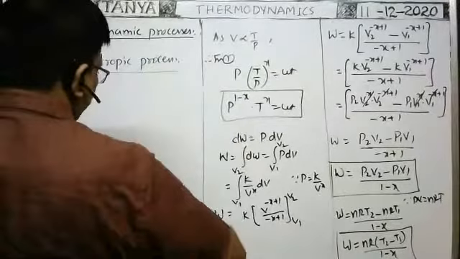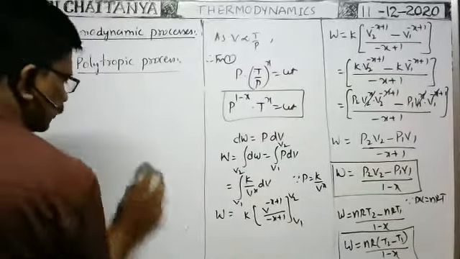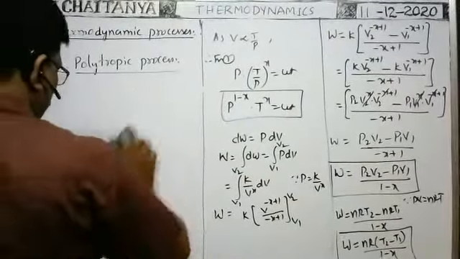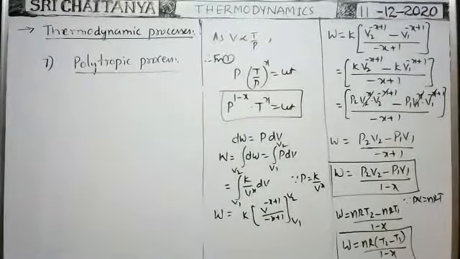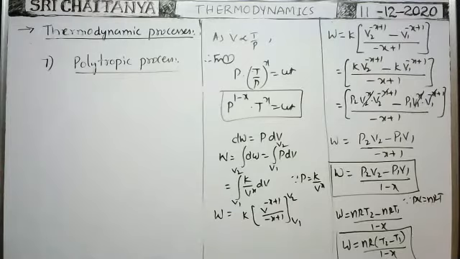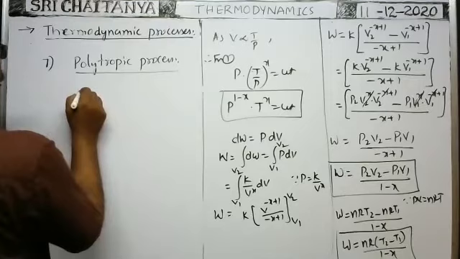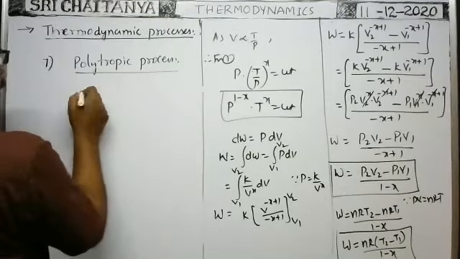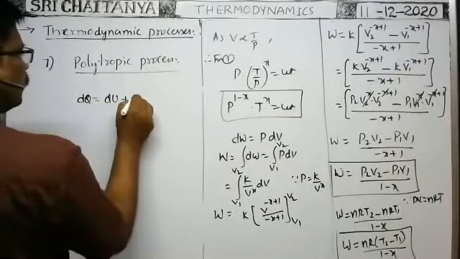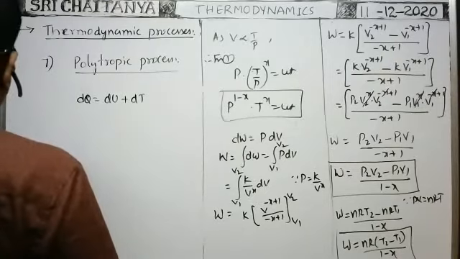You see, in this polytropic process, in any process, according to the first law of thermodynamics, dQ is equal to dU plus dW. dQ we can write as n Cp dT, no?